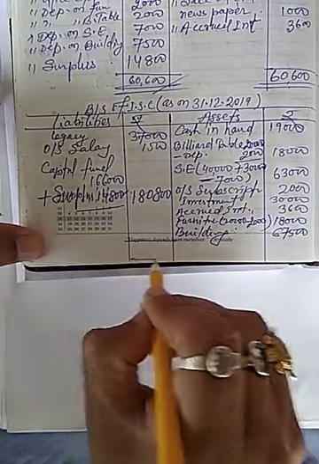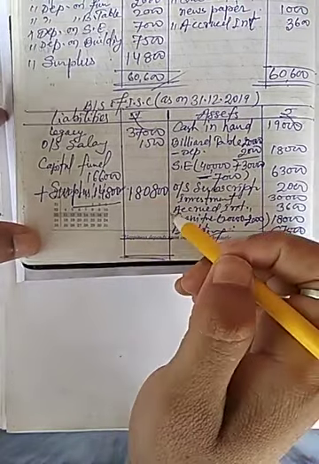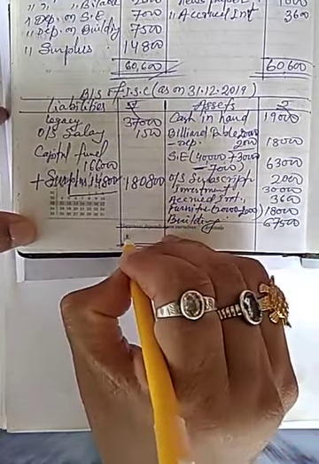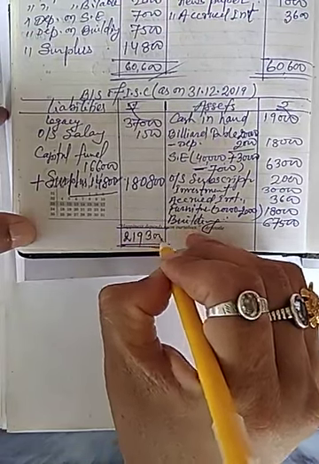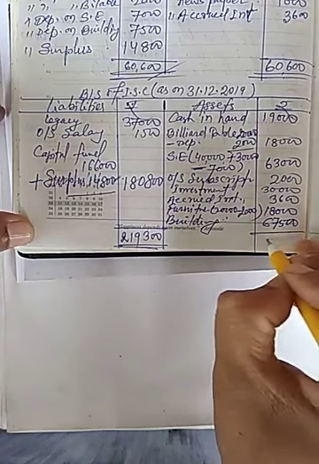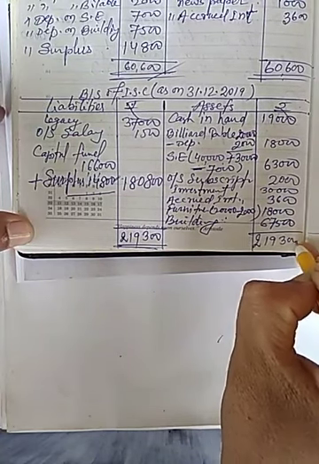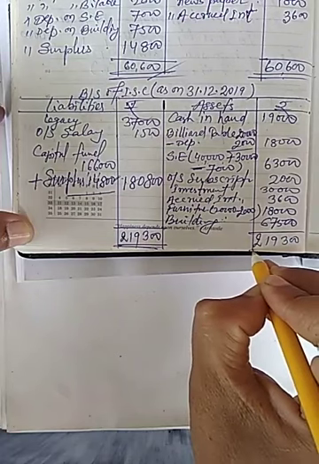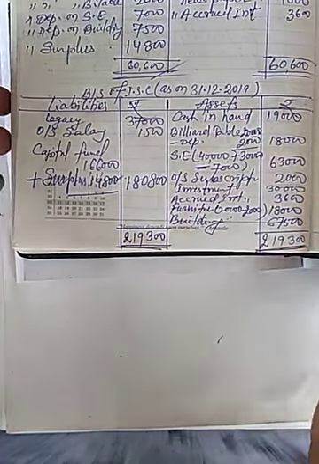So total will be 2,19,300. So this is the solution of question number from book 19B.